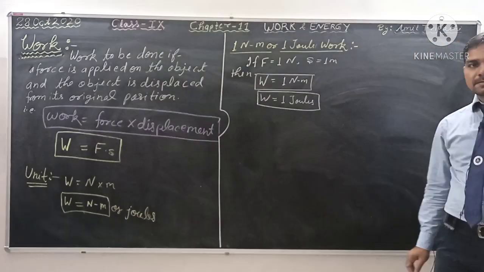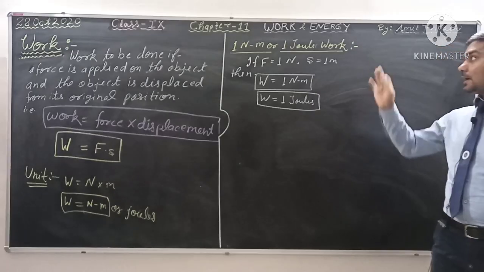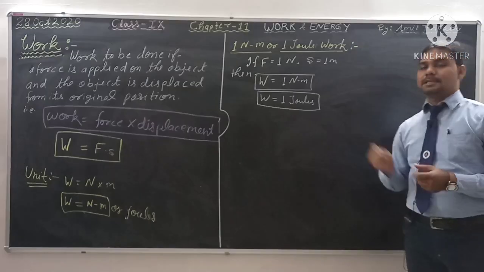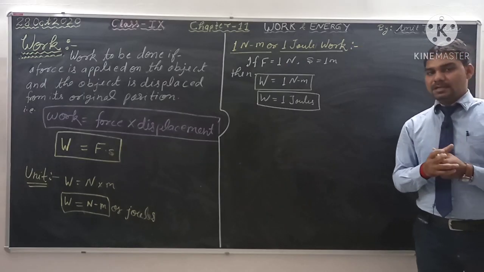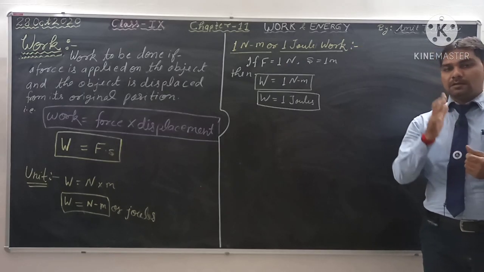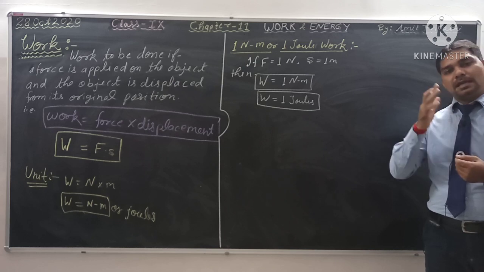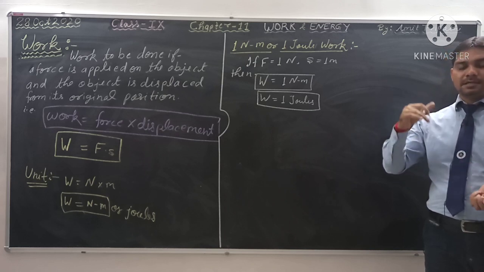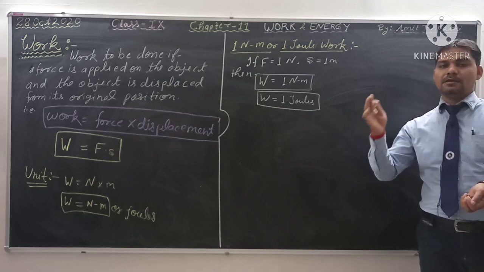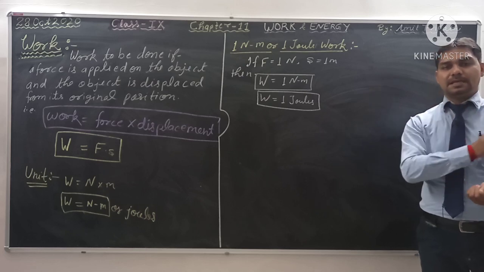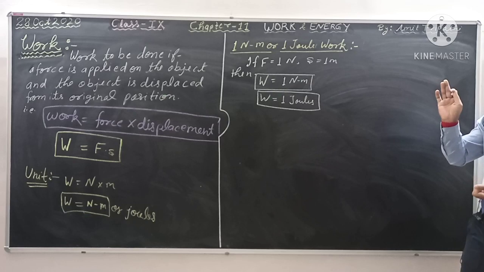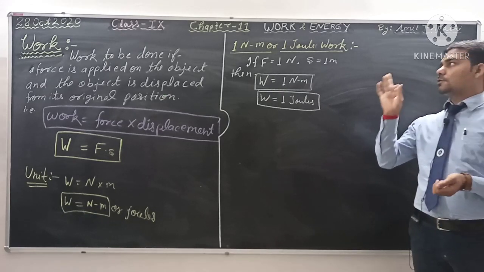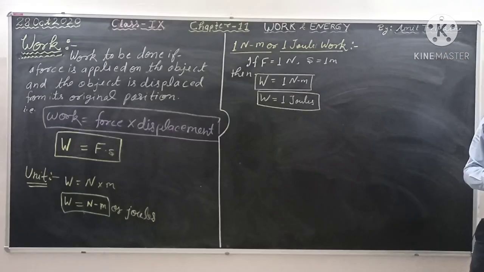That means 1 joule work is said to be done on an object when a force of 1 Newton displaces the object by 1 meter distance. Okay, this is the definition of 1 Newton meter or 1 joule work done.